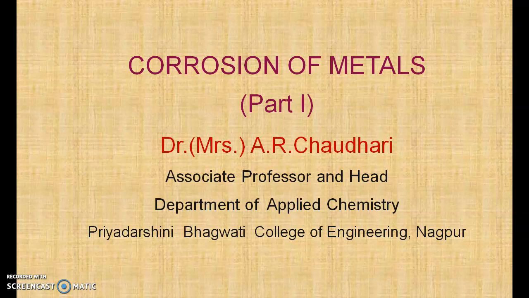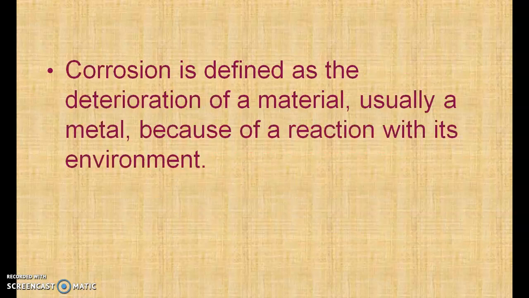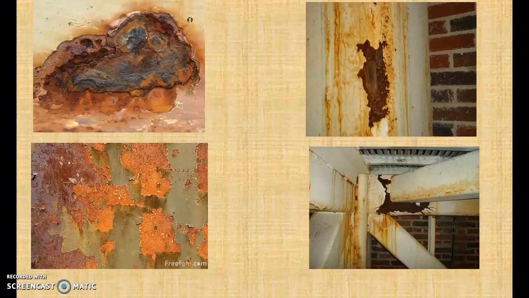As this is part 1, we'll be learning the basics of corrosion in this lecture. Now corrosion is defined as the deterioration of a material, usually a metal, because of a reaction with its environment. So whenever metal gets exposed to different environmental conditions, it tends to undergo corrosion.